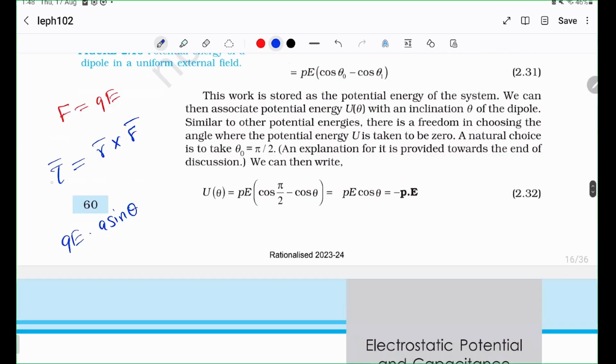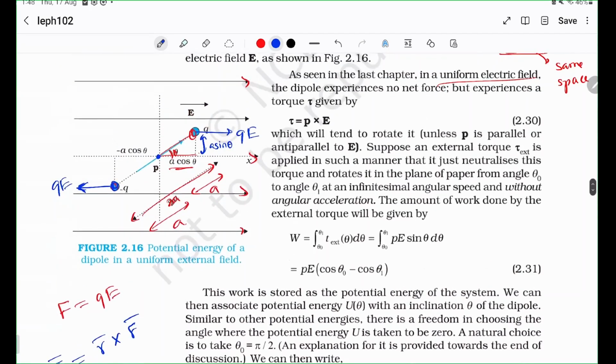So the direction of tau, which is the torque, will be in the direction of the rotation, which is inwards, because the dipole is going to rotate like this because it has a charge this way and this way. Whenever I draw diagrams like this, or whenever you draw it yourself, try to imagine in your mind you actually having something like this, and you're trying to pull this way, and think about how it's going to rotate. It's going to rotate like this. So due to the right hand thumb rule, you would say that it's pointing inwards. This is a symbol for inwards if you didn't know. X means inwards, dot means outwards. I'll just write inwards now.